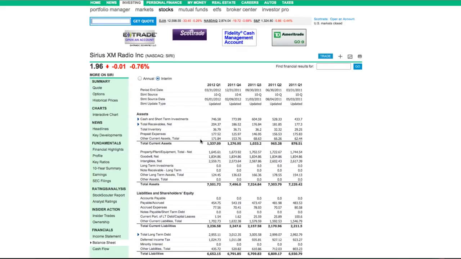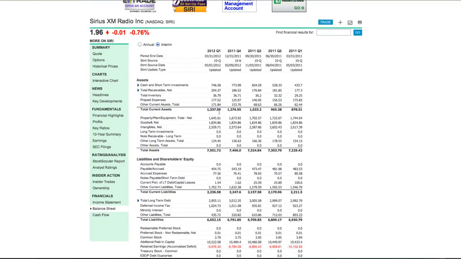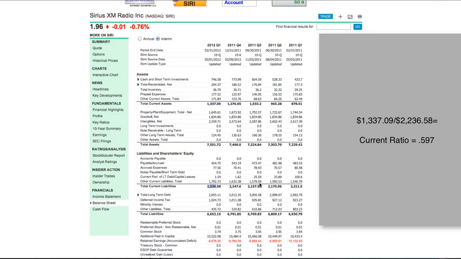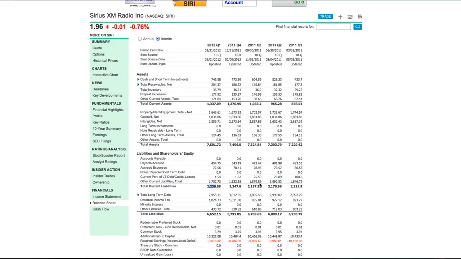Okay, and so when we look at this number, we see that the number is just 1.3 billion, and the liabilities for their total current liabilities, which is the ones that they're going to have in the next 12 months, is 2.2 billion. So when we take the top number divided by the bottom number, we get a current ratio of 0.597, which we'll just say is 0.6. And that is very bad. That is something that you would want to avoid at all costs, because you know right now that because that's below the 1.0, they're going to have to take on more debt in the next 12 months because they don't have above a 1.0.